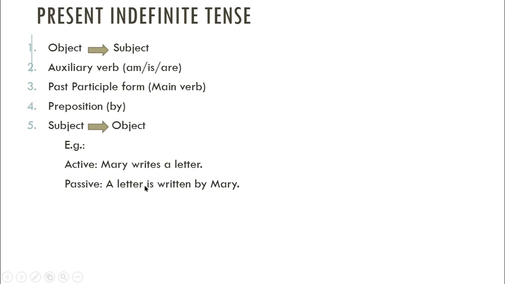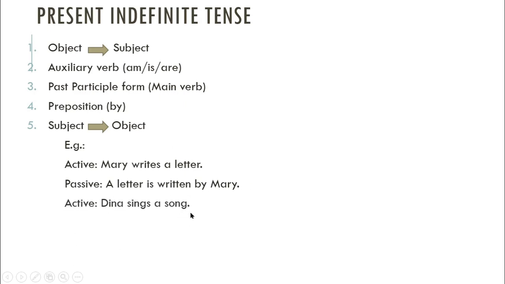A letter is third person singular number, so we will use is here. A letter is, then past participle form of the main verb. So writes is the main verb here. So we have written, the past participle form, written here. Then by. Subject becomes the object, Mary. A letter is written by Mary.